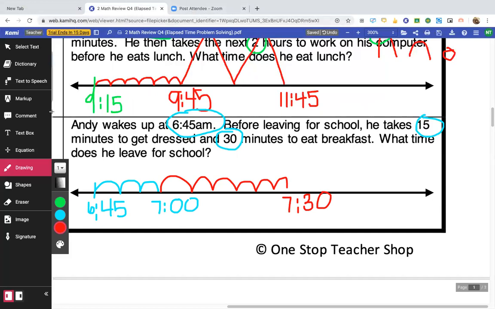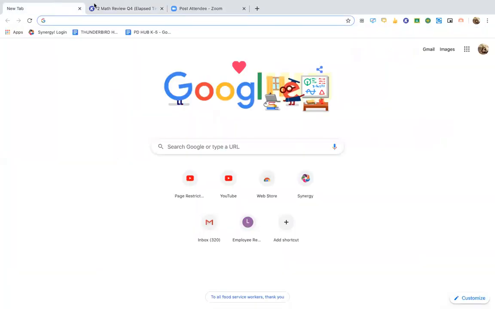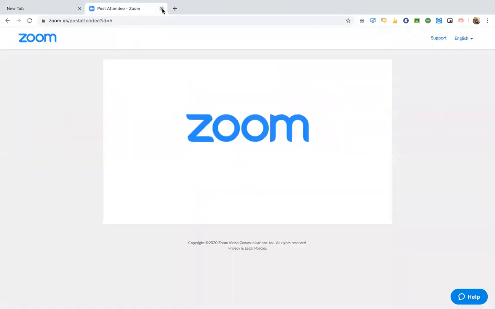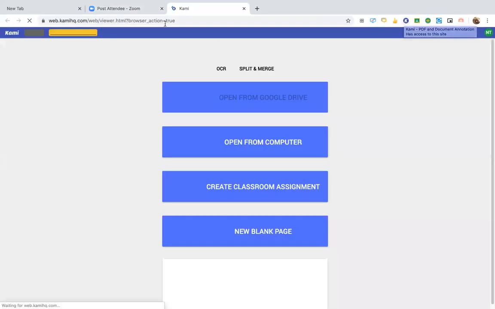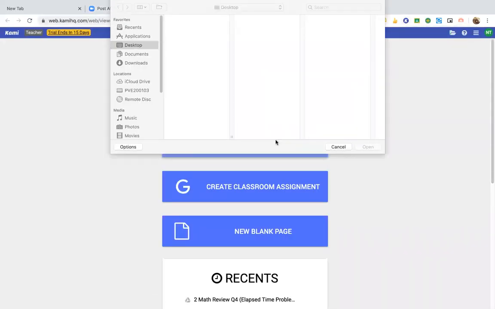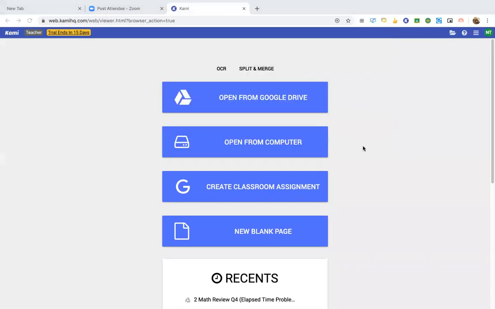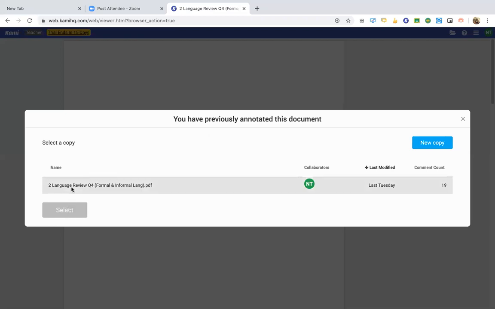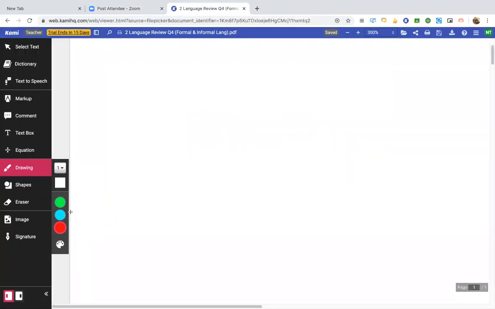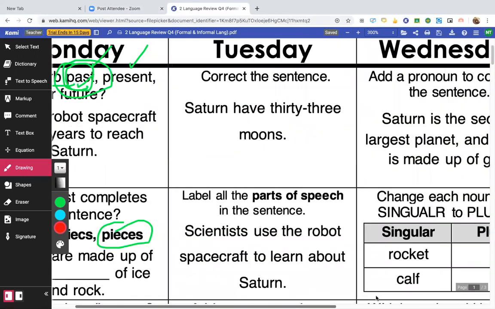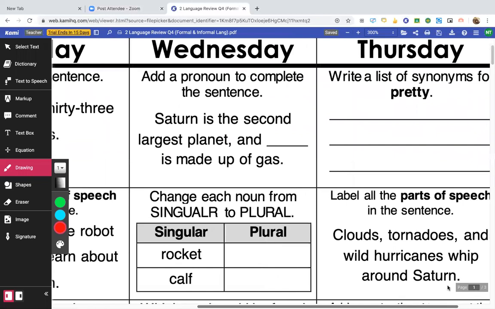All right, now let's do the language arts one, the ELA. Okay, so this one should go faster. All right. Wednesday. Okay, here's the Wednesday column.